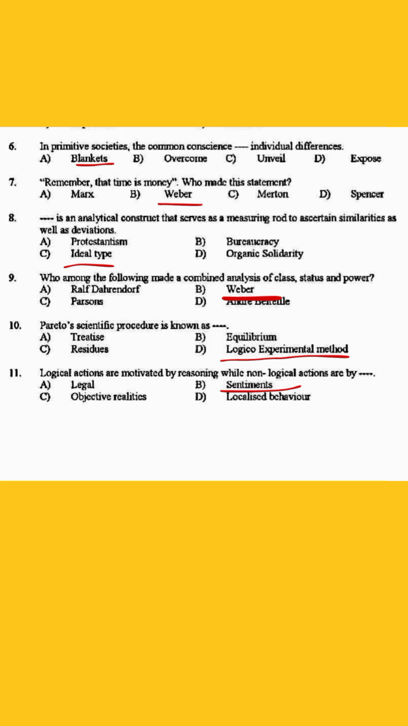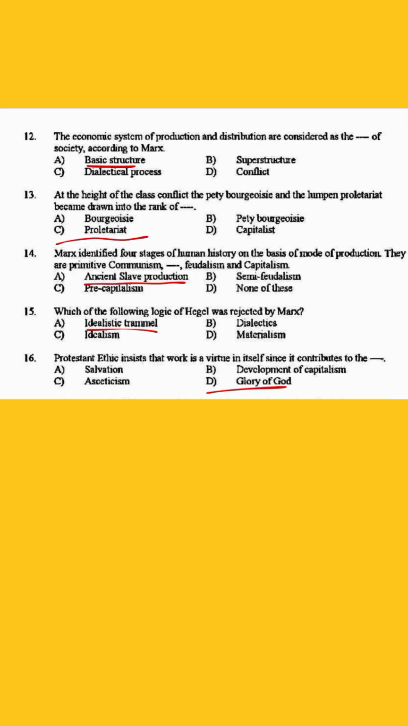Tenth question: Pareto's scientific procedure is known as dash. Option D, logico-experimental method. 11th question: logical actions are motivated by reasoning while non-logical actions are by dash. The answer is option B, sentiments. 12th question: the economic system of production and distribution are considered as the dash of society according to Marx. The answer is option A, basic structure.